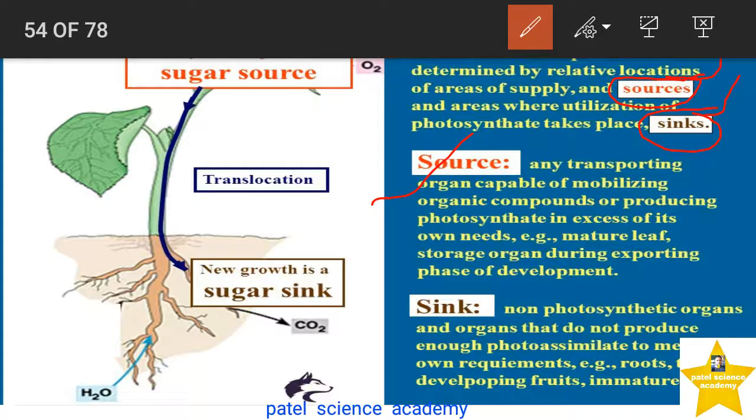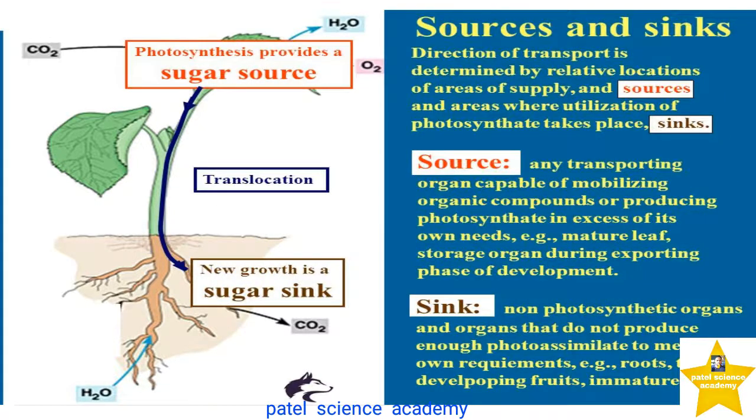Source, any organ capable of mobilizing organic compounds or producing photosynthate in excess of its own needs, for example the matured leaves, or the storage organ during the exporting phase of development. And the sink, as you know, is the non-photosynthetic organ that does not produce enough photoassimilates to meet its own requirement, for example the root and stem and the developing fruit and immature leaf. So dear students, this is about this photosynthetic source area and sink area.